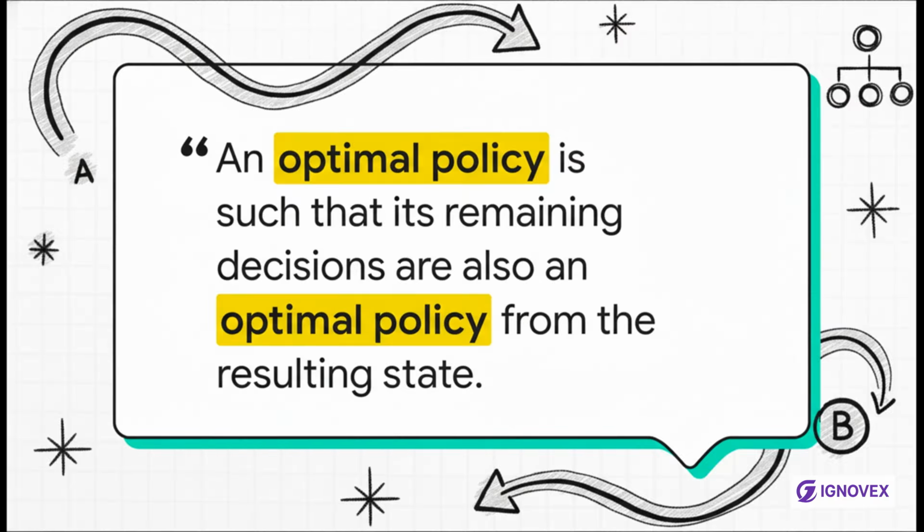He's basically saying that if you've already found the absolute best path from point A to point Z, then the path you take from any point B along the way, well, that also has to be the best possible path from B to Z.